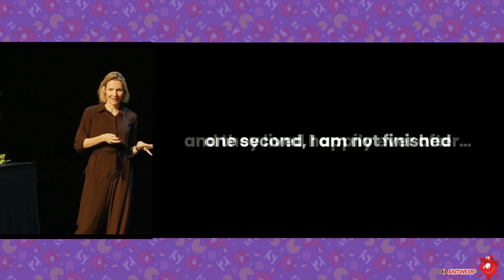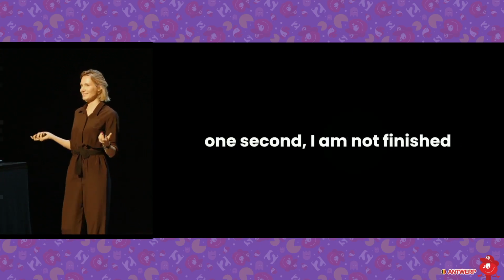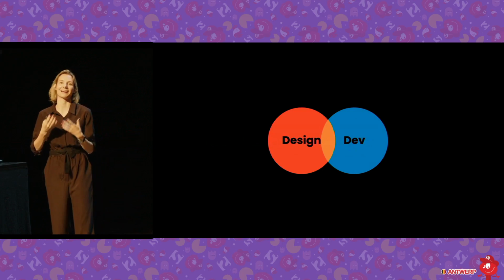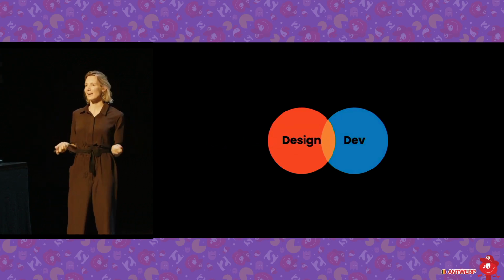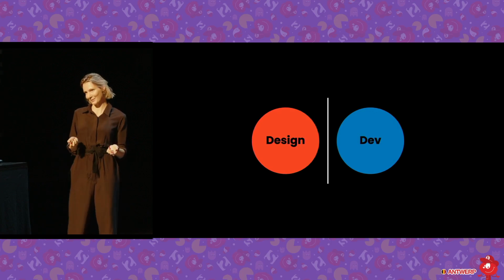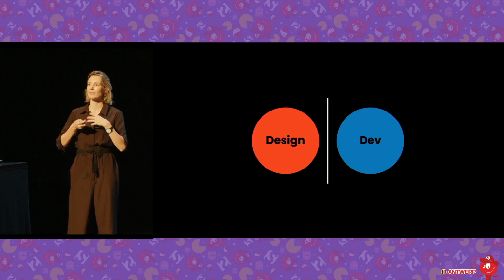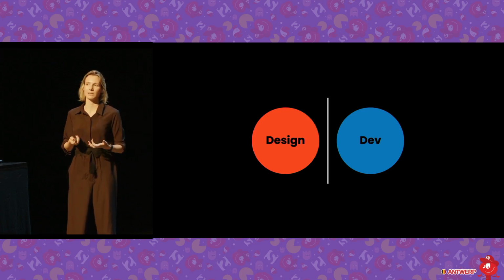Now, one second, I'm not finished. So in my examples, this was a dream. They had time, they were this team, everything was going so smoothly. But what happens if it's not the case for you? What happens if your developers don't have time? What happens if they're in another country? What happens if it just doesn't work, but you still want to learn?